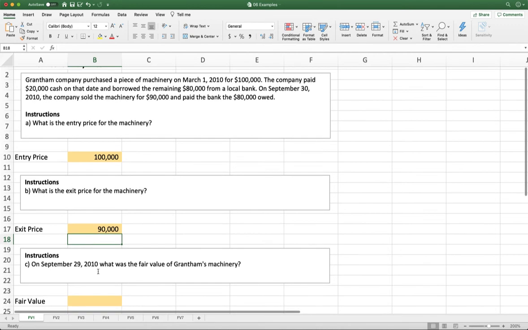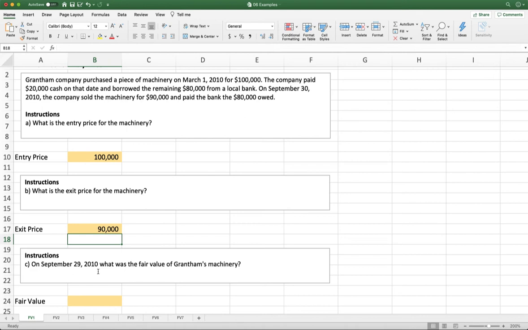So finally, it asks us on September 29th, 2010, what was the fair value of Grantham's machinery? So we actually sold this on September 30th. And so we know that on September 30th, it was worth $90,000 because that's what the market paid for it. But the day before, we would have to hypothetically sell it into the market.